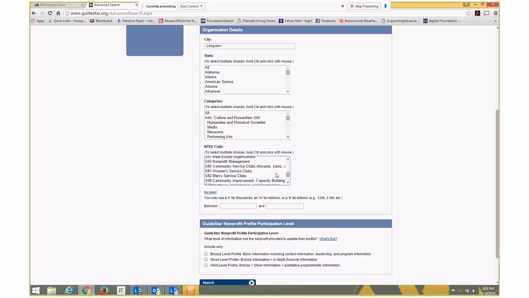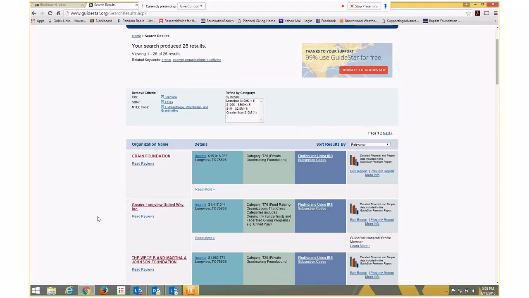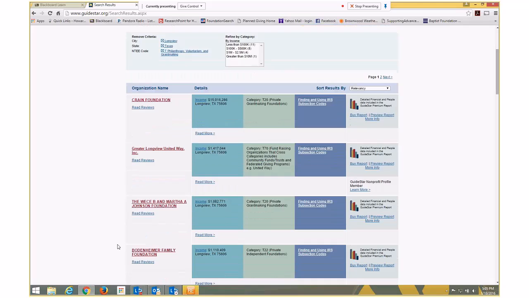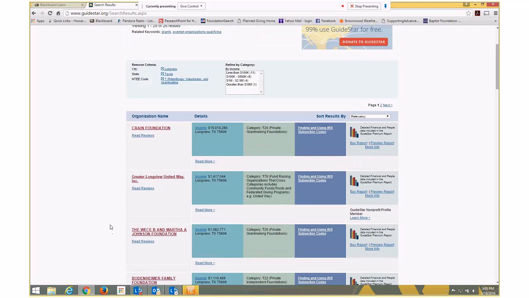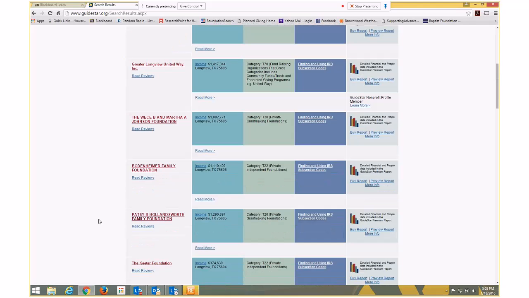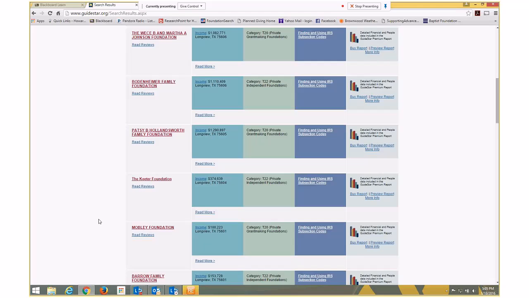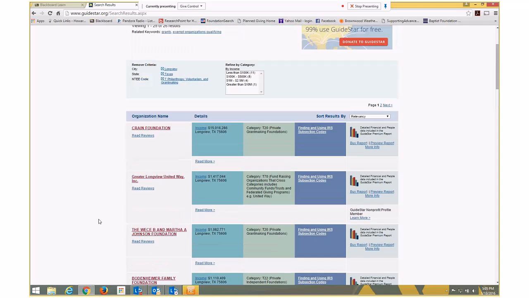Let's do all of the T's: Philanthropy, volunteerism, and grant writing. So hopefully it kept the other things that we had, and now it's going to add all of the T's. And now it's got the Crane Foundation, it's got the Greater United Way, the WCB. So now this is more reasonable. It finds 26 in Longview of that type of nonprofit. So now this is more helpful.